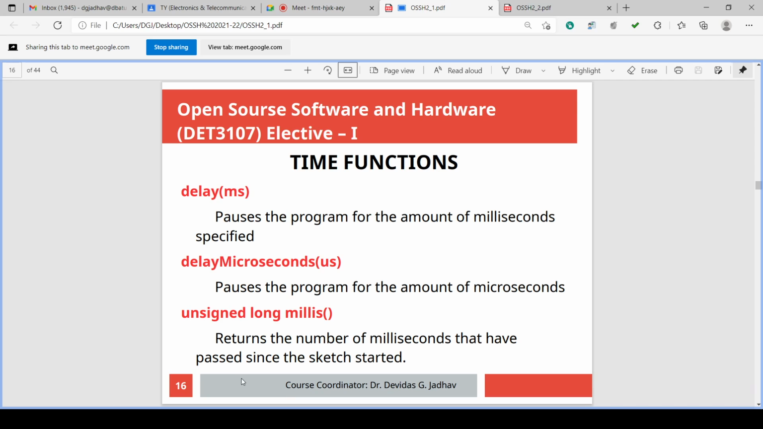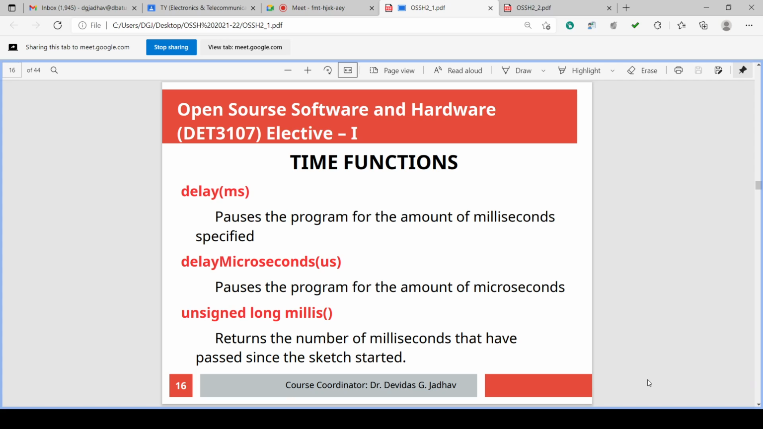Now let us consider the time functions for today's lecture. So we have revised previous things in some 7-8 minutes. The time functions are for the time related operations of the Arduino execution. There are time related operations like delay. And delay, in yesterday's lecture we saw in OSSH and embedded system also. The delay is required in many operations.